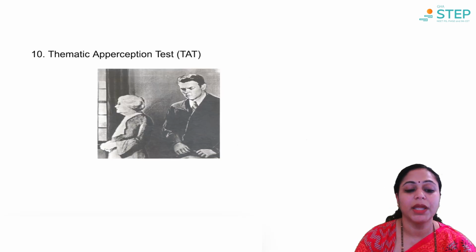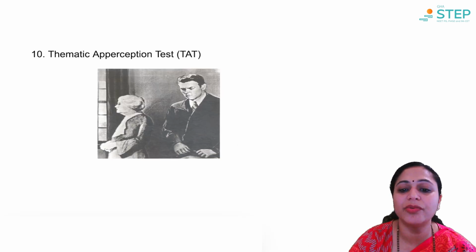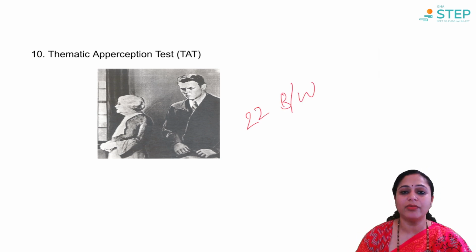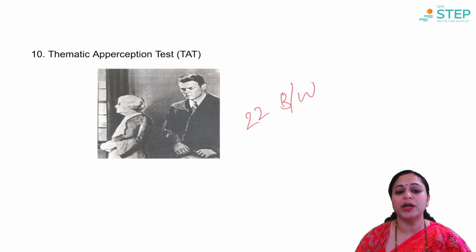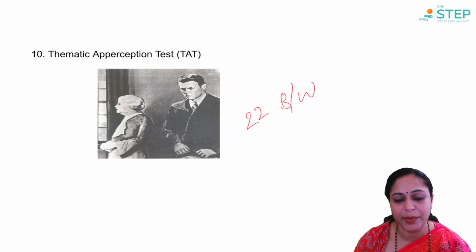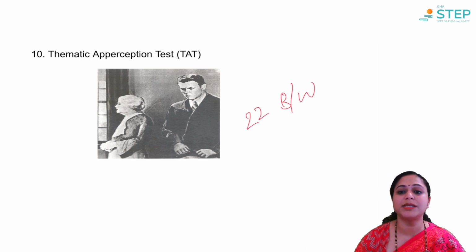Thematic apperception test. These are a set of 22 black and white cards which are given one after the other to the patient who is being assessed for his personality. They are supposed to interpret what might be happening in this picture according to them. There is no definite answer for the images. It is based on individual's interpretation. And at the end of all 22 cards, a score is given, and that's how the personality assessment is done.